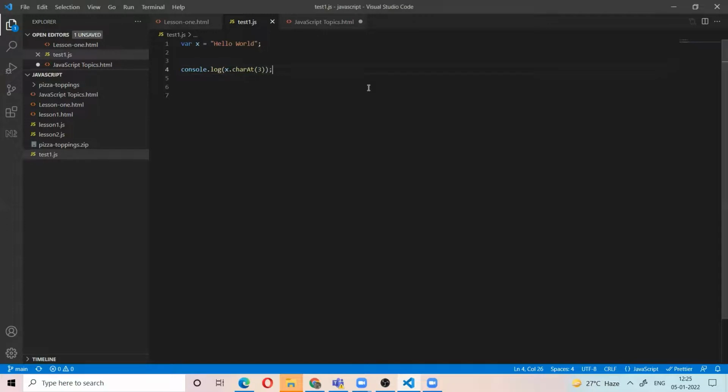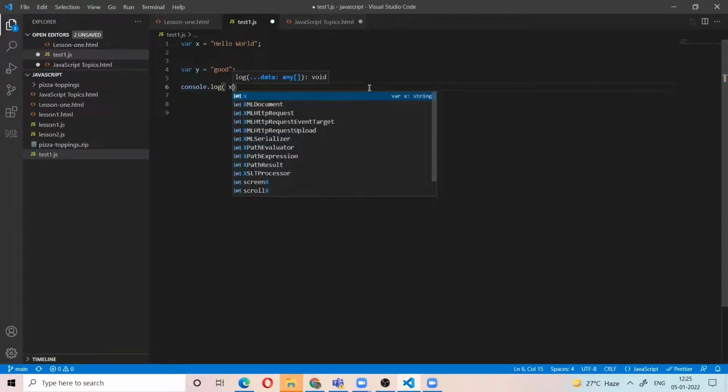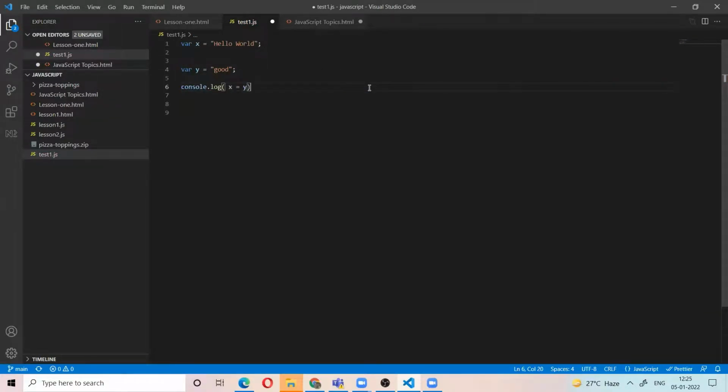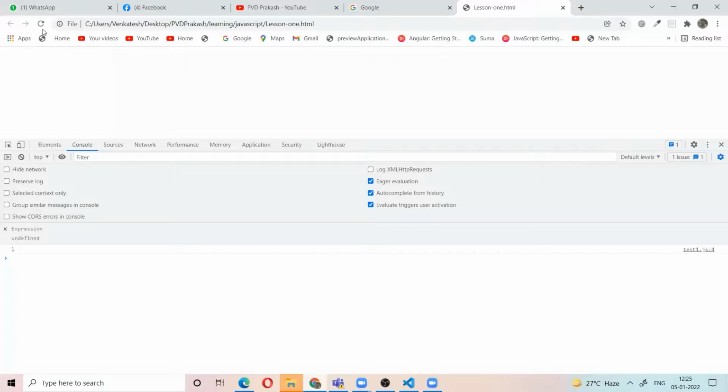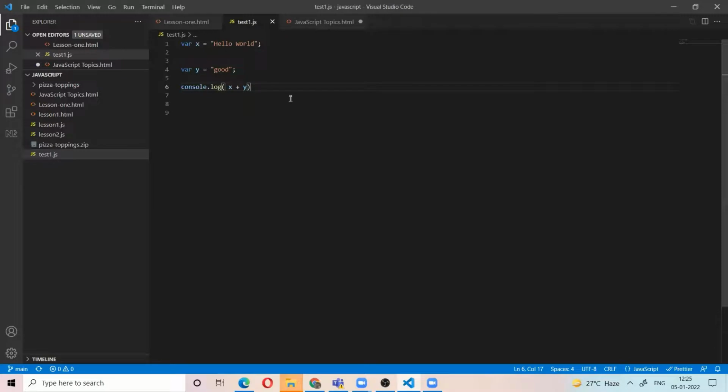There are others. For example, var y is equal to good. I want to concat these two string variables, x plus y. It will concatenate these two variables: Hello world good. So for concatenating two variables we can use it like this. Otherwise we can use x.concat.